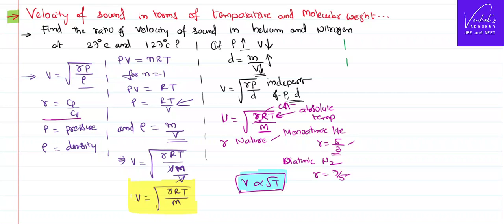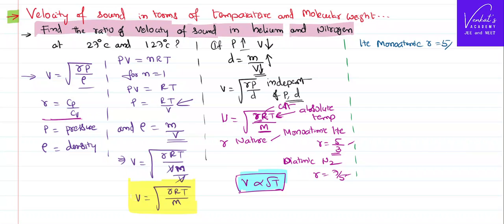Once you understand these basics, we can further discuss the problem that is given for you. The problem is like this: find the ratio of velocity of sound in helium and nitrogen. As I told you, helium is monoatomic, whose gamma is 5 by 3, and nitrogen is diatomic, whose gamma is 7 by 5.